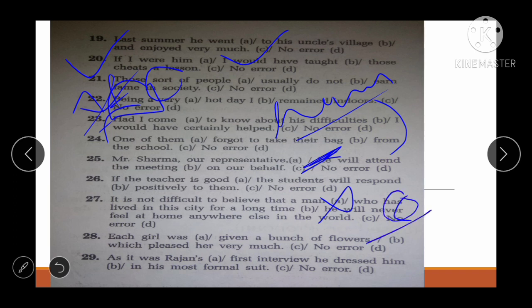Okay, next one is, each girl was given a bunch of flowers which pleased her very much. Okay, see friends, each girl, right, was given a bunch of flower, correct? which pleased, एक को नहीं please करा ना, girl. Okay, तो क्या हो जाएगा, which pleased them, right? Now next one is, as it was Rajan's first interview, he dressed him in his most formal suit, right? so ये क्या है, reflexive pronoun है, तो यहाँ क्या जाएगा, himself आएगा, as it was Rajan's first interview, he dressed himself. Okay, I think it's clear.